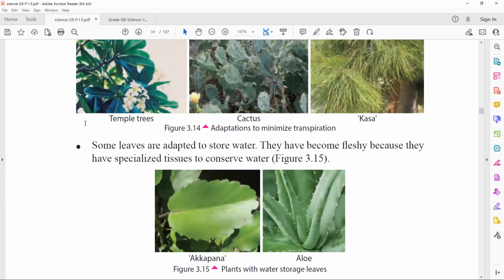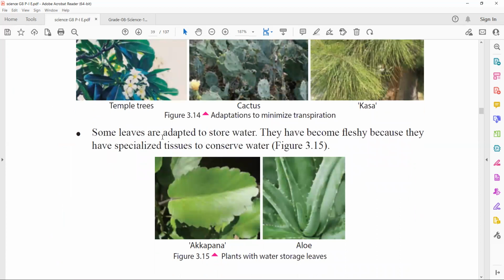Right. Here you can read, some leaves are adapted to store water. They have become fleshy because they have specialized tissues to conserve water. So the answer is aloe and agave. These are the two examples for the leaves that are adapted to conservation of water.